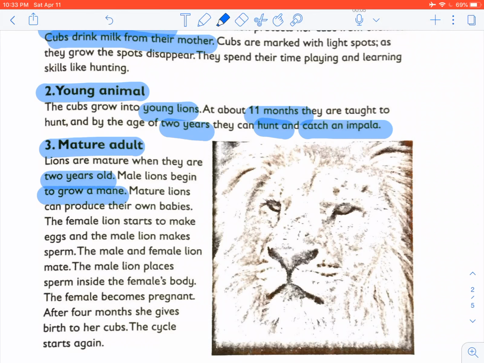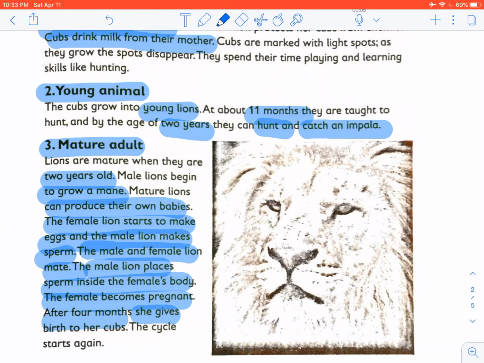Mature lions can produce their own babies. The female lion starts to make eggs and the male lion makes sperm. The male and the female lion mate. The male lion places the sperm inside the female's body. The female becomes pregnant. After 4 months, she gives birth to her cubs. The cycle starts again.